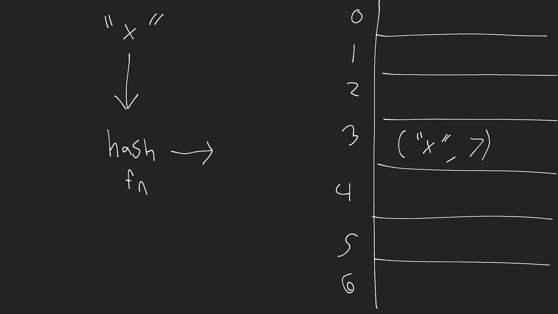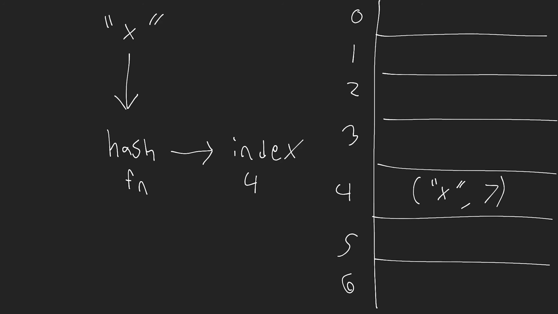And then this hash function actually spits out to us an index. And this is where we should store the key and value associated with X. So the index could be something like, actually, let's not do 7 because that doesn't exist in our array, something like 4. So now we've passed that key X and that's given us an index. So we're going to store the key X and the value 7 at index 4.